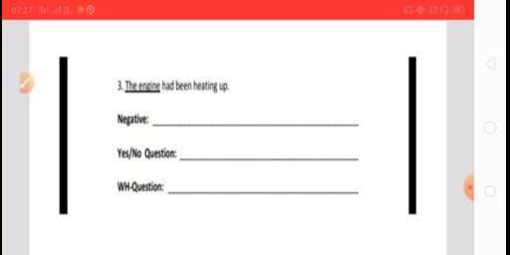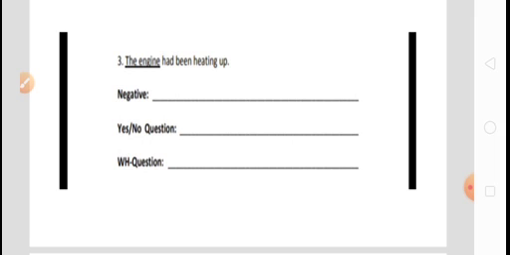So the engine had been heating up. What will you do? Who had been heating up? Is it right? In a sense, somehow it is right, that "Who had been heating up?" The engine had been heating up. Or "Why had the engine been heating up?" That must not be given because the answer is not there. "Who had been heating up?" is the sufficient thing that you can do.